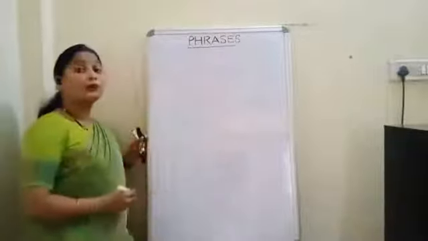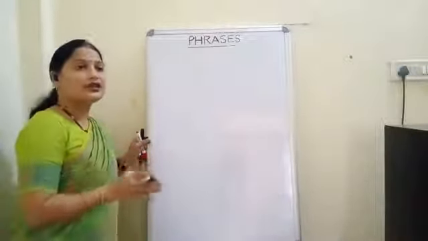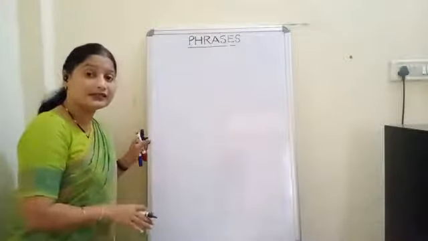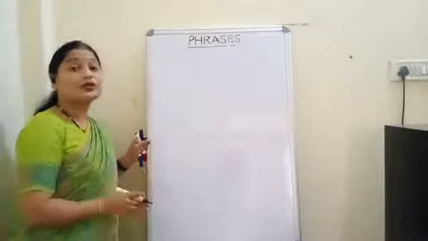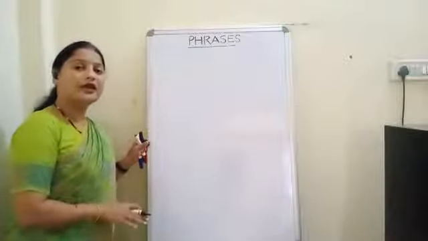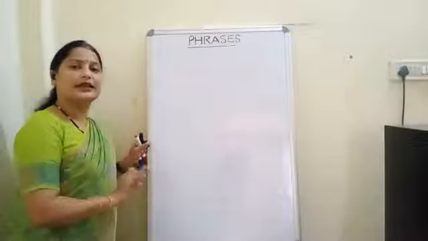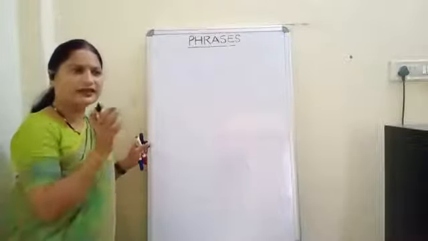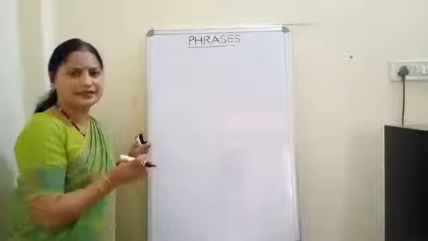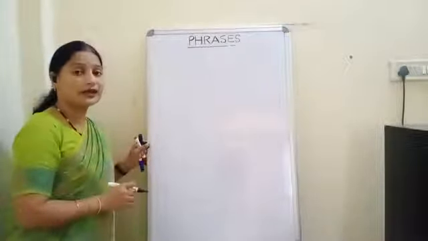Phrases are groups of words which do not make any sense if they are used alone. The meaning of alone is, if they are used without a noun or verb, then they are senseless, or they make only a little, small sense. Then that is called a phrase.